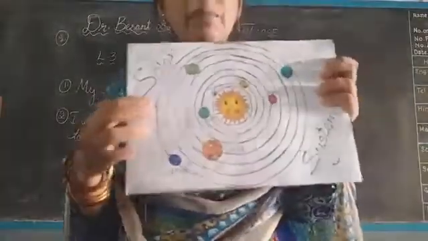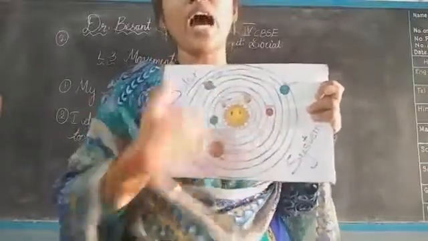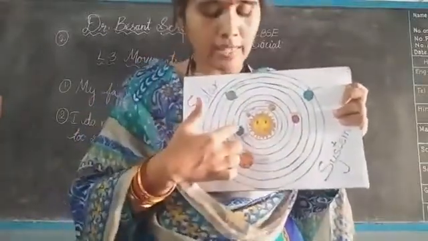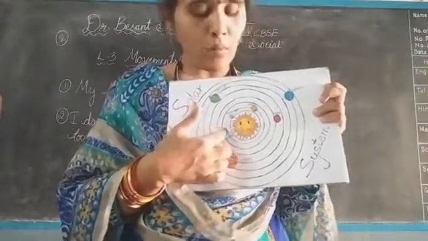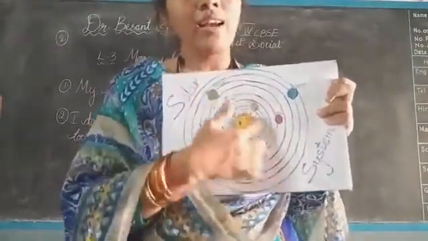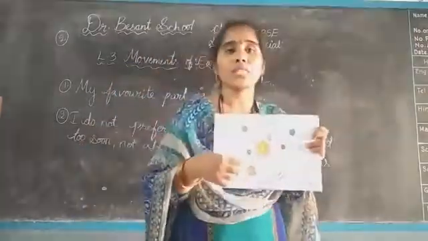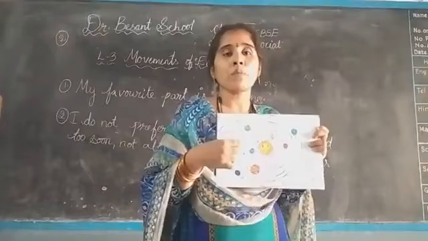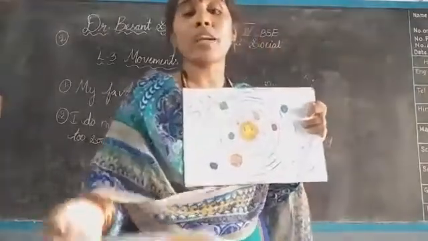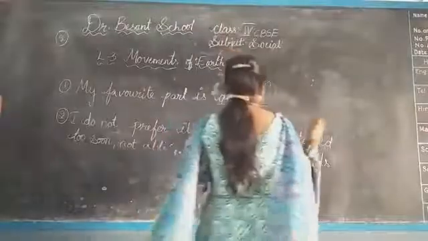Earth moves around the Sun in a fixed path, that can be called an orbit. You can see, children, this is our solar system. Earth is here and the 8 planets are revolving around the Sun. The Earth will move on its own path. One line is there, a circle. That is a fixed path. In that fixed path only the Earth moves. That fixed path we can call an orbit. What can we call it, children? Orbit.